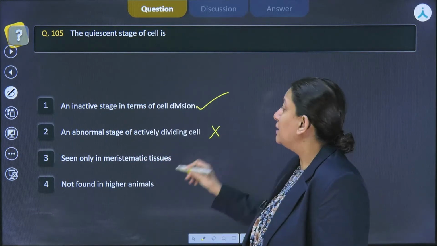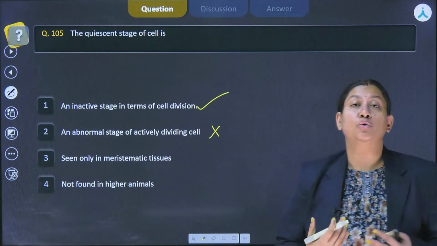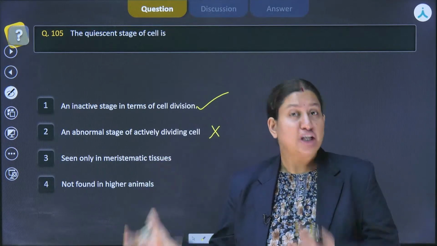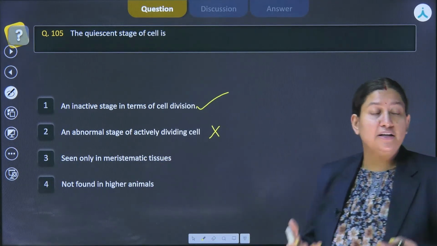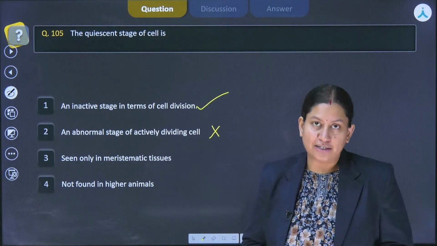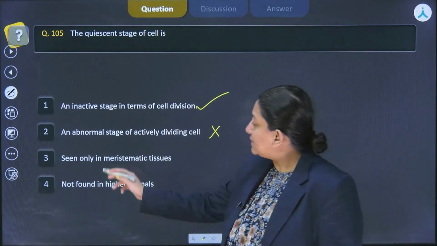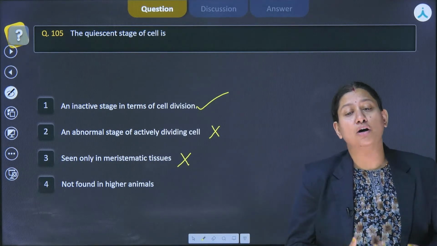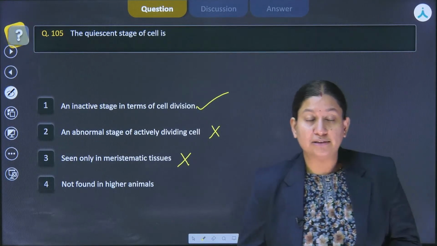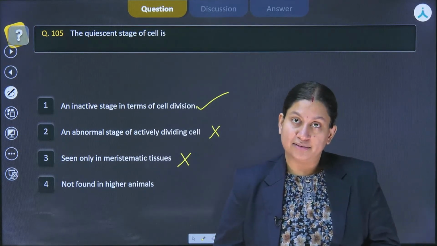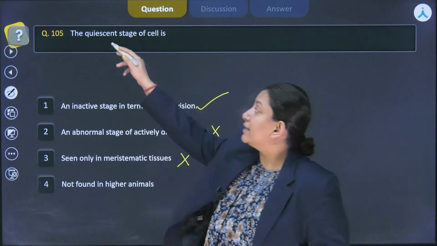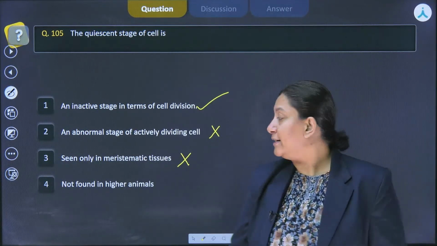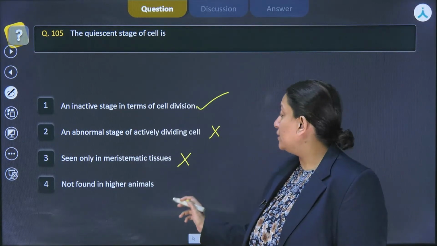That is incorrect. This particular abnormal division is shown by the cancerous cells, which are far away from the checkpoints. So they are continuously dividing even if all the functions are not being performed accurately in the phases. Now the third says seen only in the meristematic tissues. That is incorrect, because meristematic cells are actively dividing cells, right? And as we have specifically mentioned, the cells in the quiescent stage are unable to proliferate, right? Now option 4 says they are not found in higher animals.